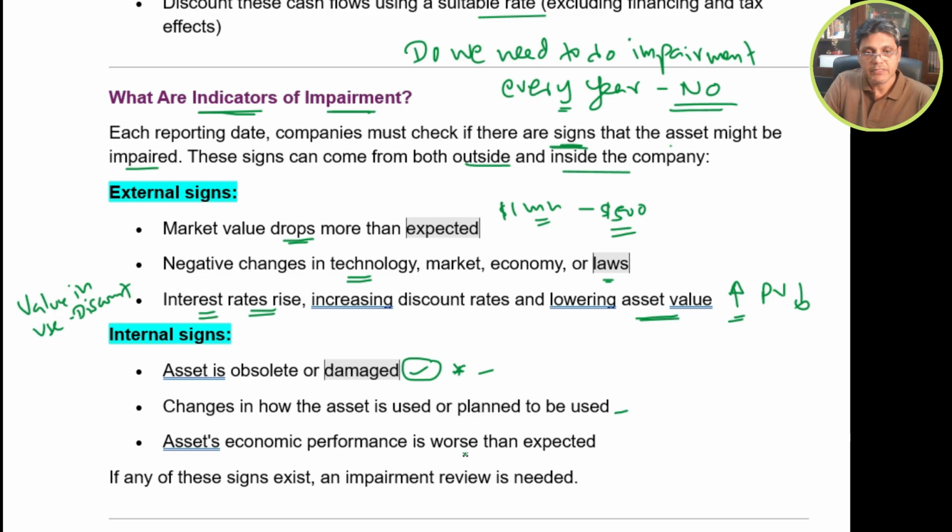Asset's economic performance is worse than expected. For example, you expected that a machine will provide 100,000 units, but now the actual performance is 50,000 units. The capacity reduced to 50,000, so this is an indication of impairment. So if any of these signs exist, an impairment review is needed.